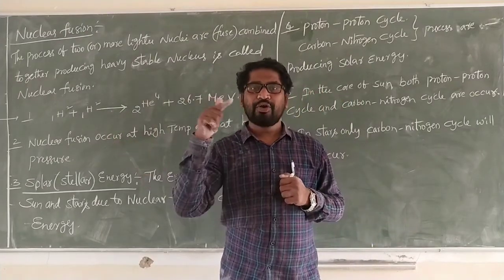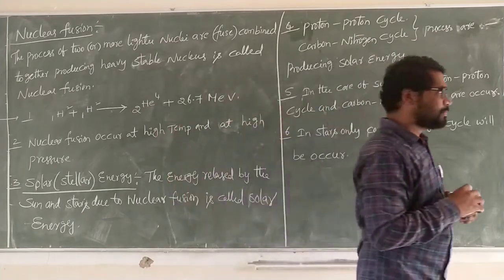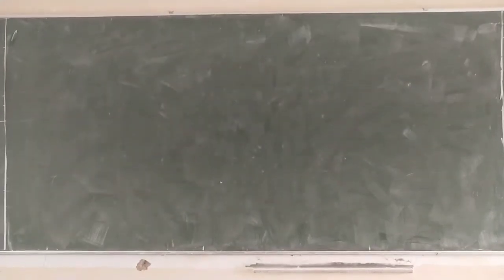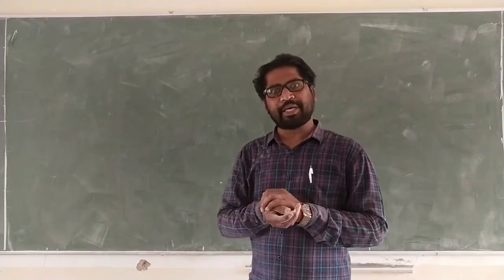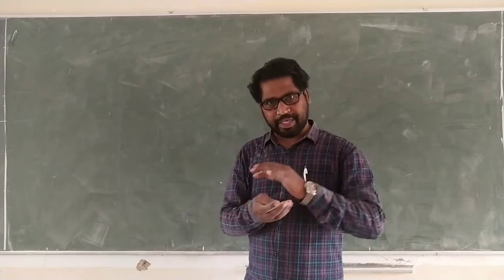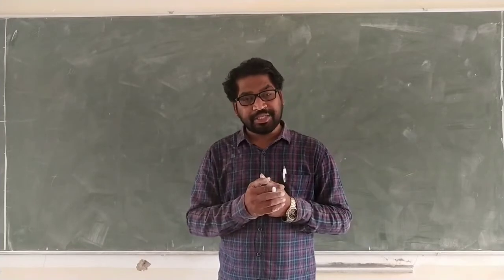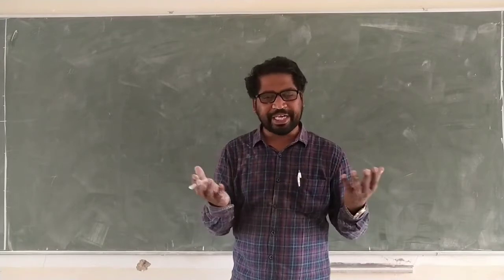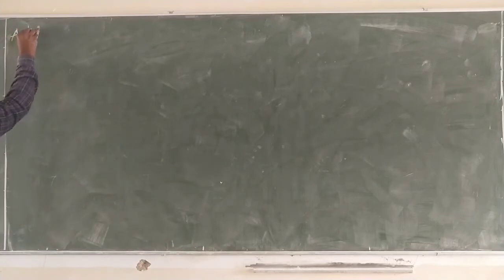Nuclear fission completed, fusion completed. Now we go for the last concept: particle and antiparticle. What is a particle and an antiparticle? An antiparticle has the same mass as that of the particle, but opposite charge, opposite spin orientation, and opposite magnetic moment.